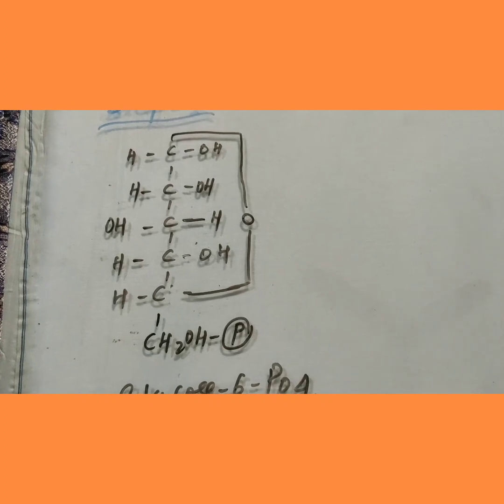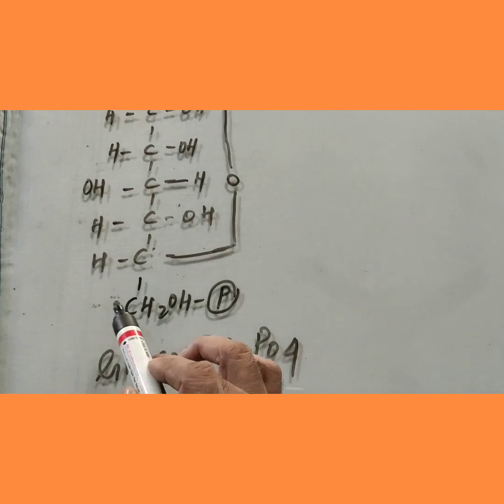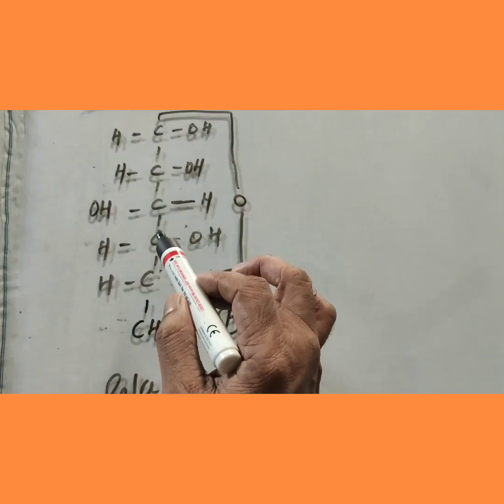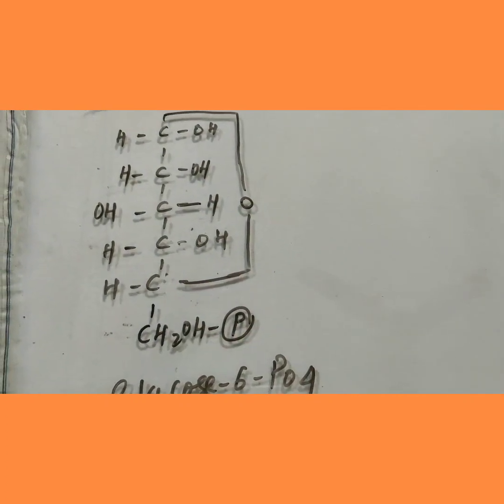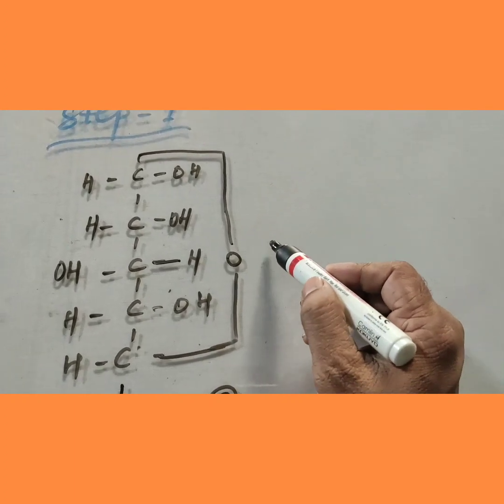Look at the structure. It is the alternative form of glucose 6-phosphate. 6 carbons are there in the middle. It is the carbon skeleton. The hydrogen and hydroxyl groups are alternately arranged. The phosphate is added to the 6th carbon, counting 1st, 2nd, 3rd, 4th, 5th, 6th carbon atom. It is glucose 6-phosphate. It enters into the first step of the reaction.